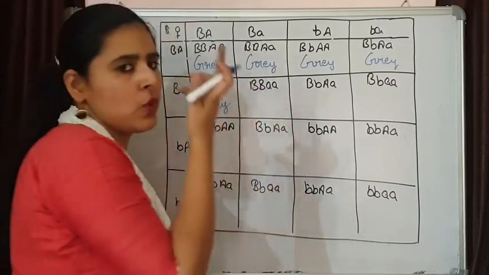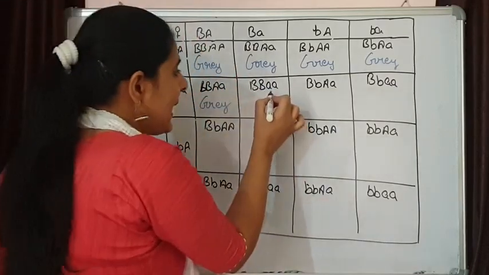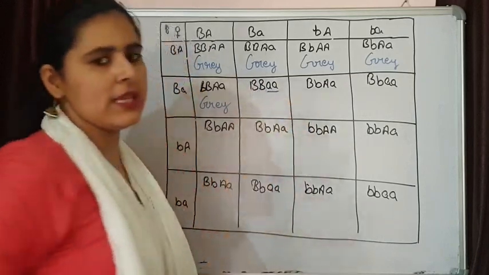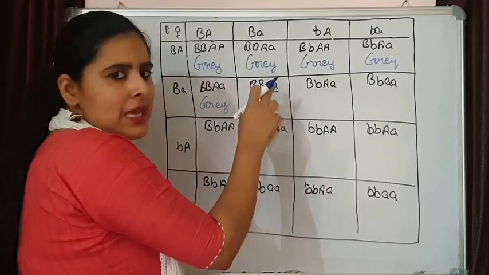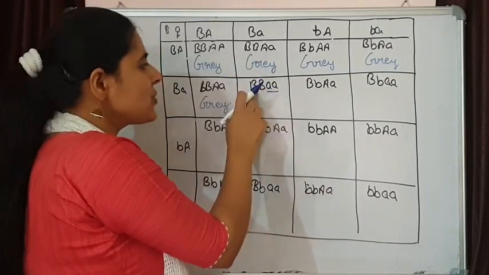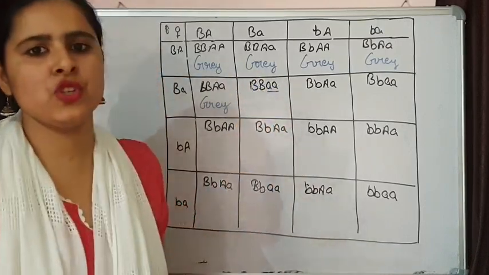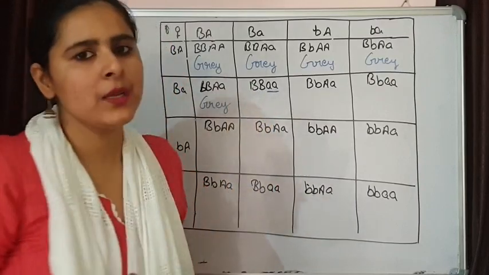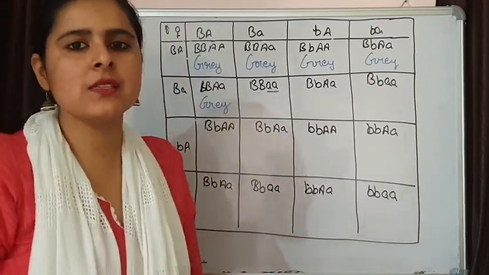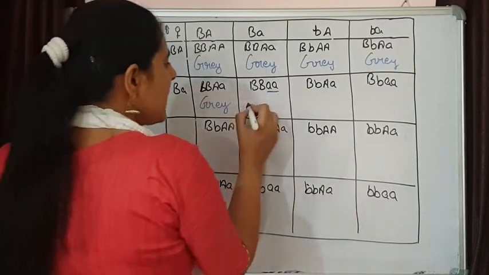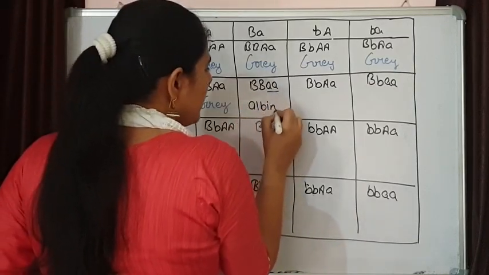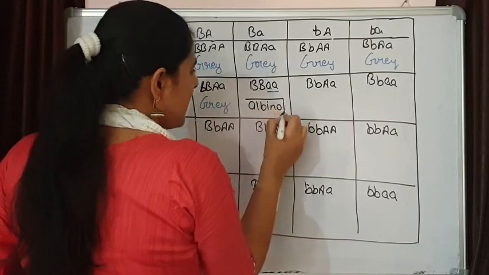But what happens over here? I told you that this recessive homozygous is going to act as an epistatic gene, and it is going to inhibit the expression of this capital B. And when A is recessive, no pigment is going to form. That means this will be an albino, because I am marking it.